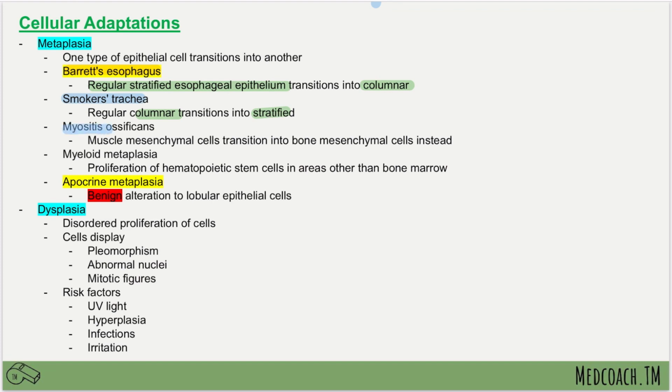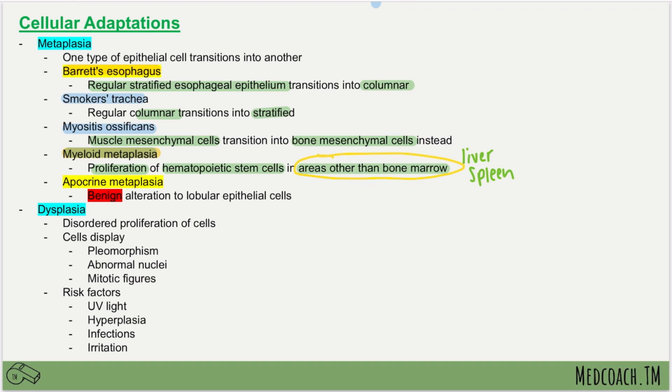We have myositis ossificans, and this is when we have muscle mesenchymal cells that transition into bone mesenchymal cells. Myeloid metaplasia, and this is another high yield one that I want you to remember. This is when there is proliferation of hematopoietic stem cells that are in areas other than the bone marrow. This is extremely key to remember. It's other than the bone marrow. So it can be maybe in the liver, the spleen, areas like that.